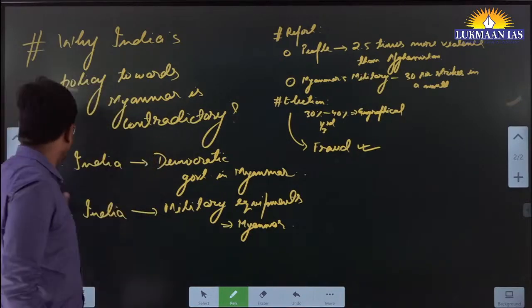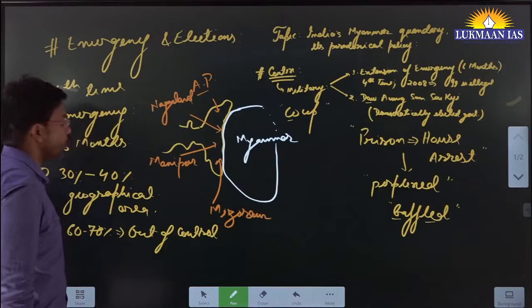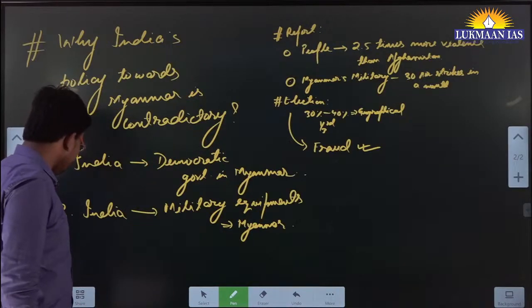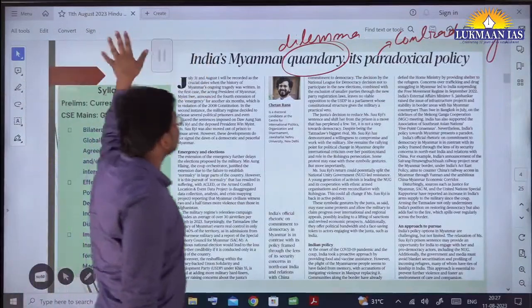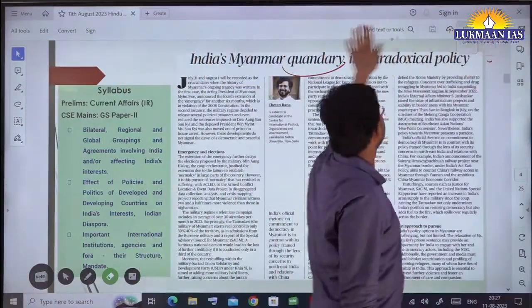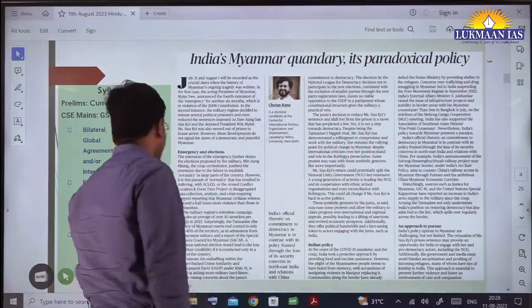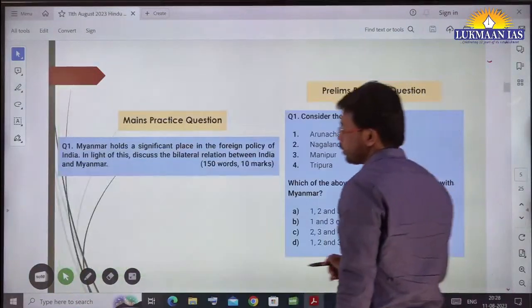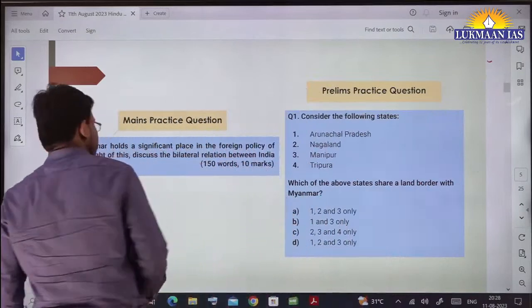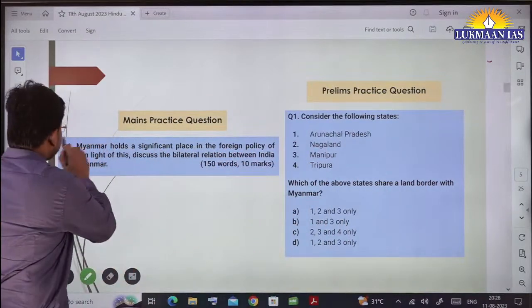Along with this, the author gives some other examples, related to a transportation project, which is a rail project in Myanmar. I hope you have understood this article. With this, we will move to the next topic, and before that, we have some questions for you. This is a question for practice for the mains exam.